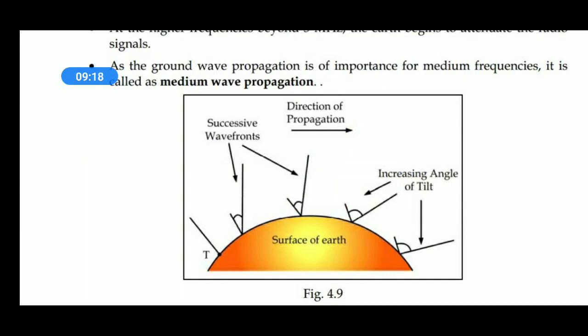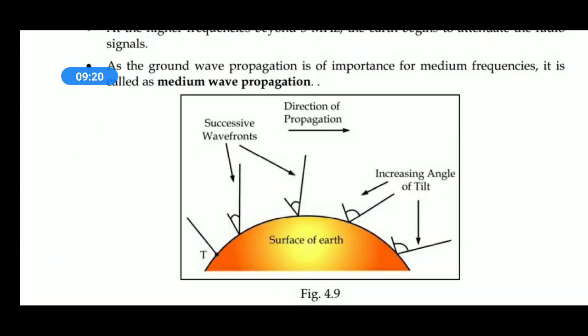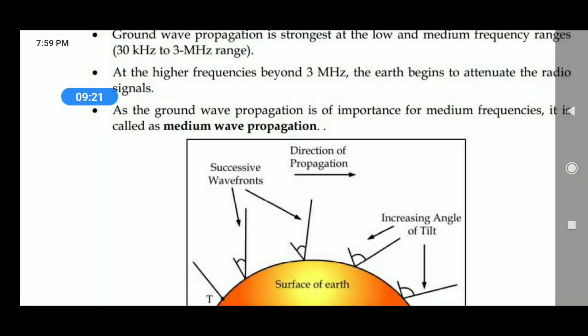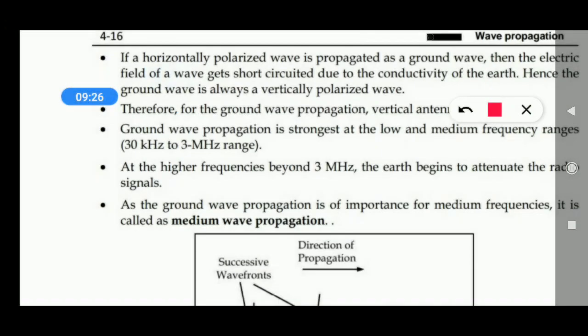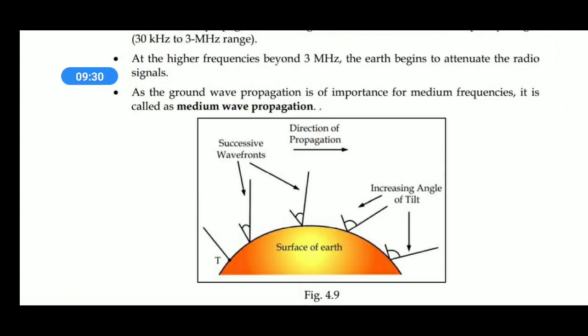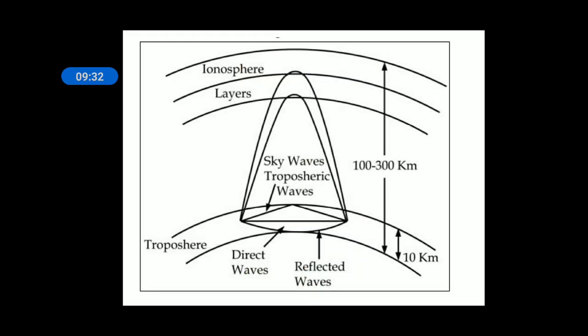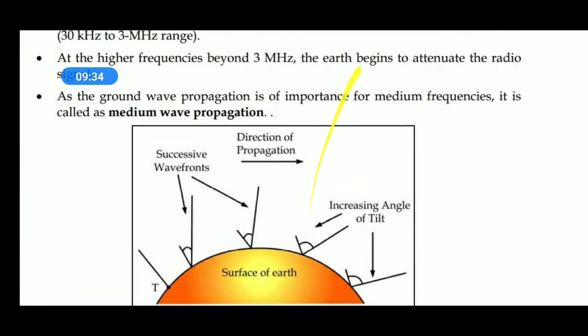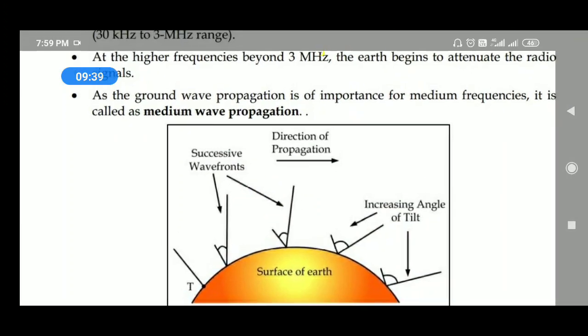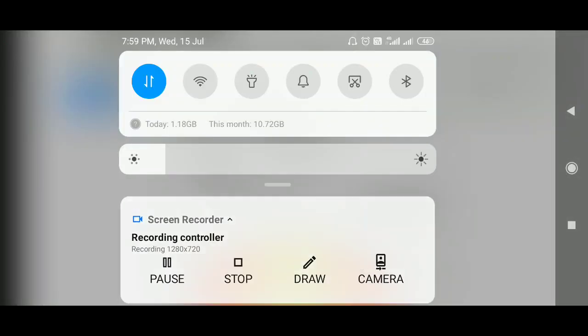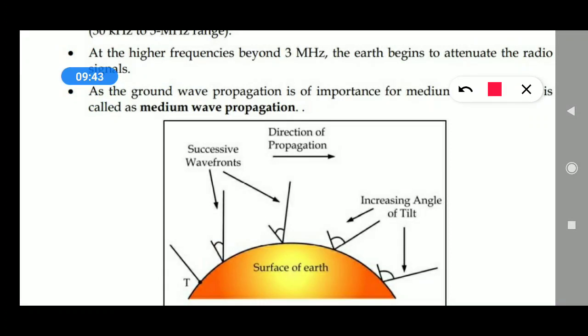If it is a vertically polarized wave, the EM waves will have the electric field vector vertical with reference to earth.